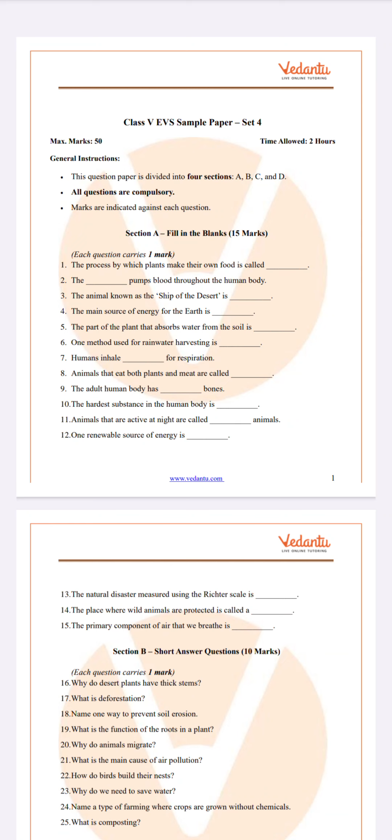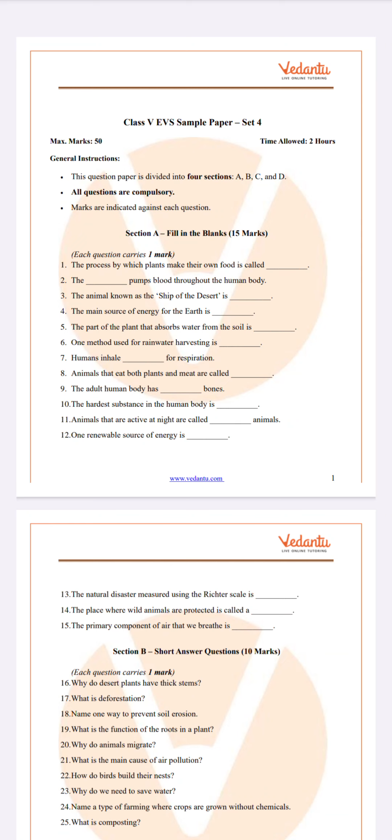The part of the plant that absorbs water from the soil is roots. So root helps plants in absorbing water from the soil. One method used for rainwater harvesting is rooftop rainwater collection. Humans inhale oxygen for respiration, and they give out carbon dioxide.